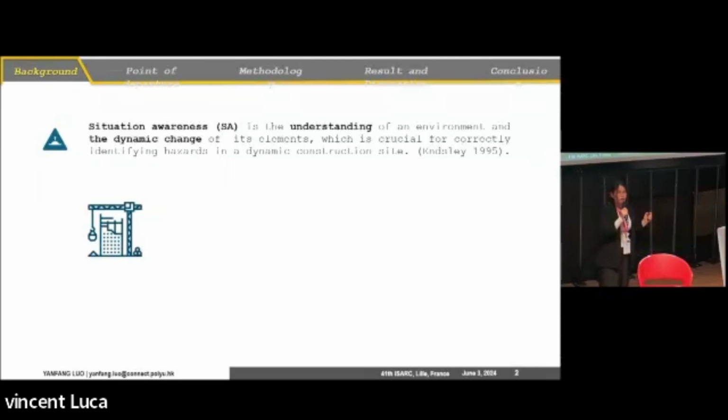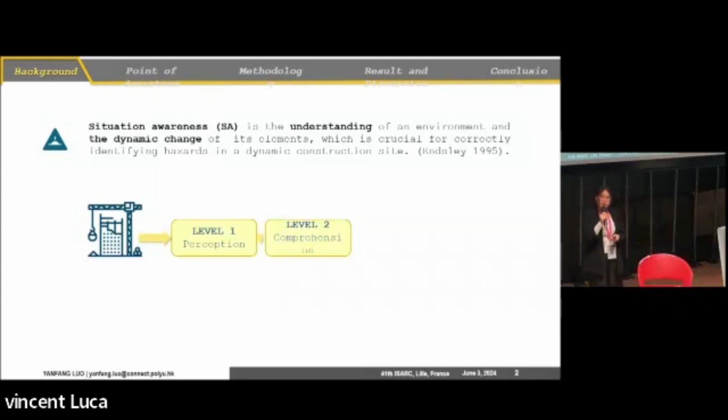Imagine now we are in the construction site. If we would like to recognize some hazard, the first step, we need to perceive the elements in the construction site. The building, there's a machine, there's a worker. The second step, we would like to comprehend these elements. What is the relationship between the workers and the building? And whether the worker has some potential